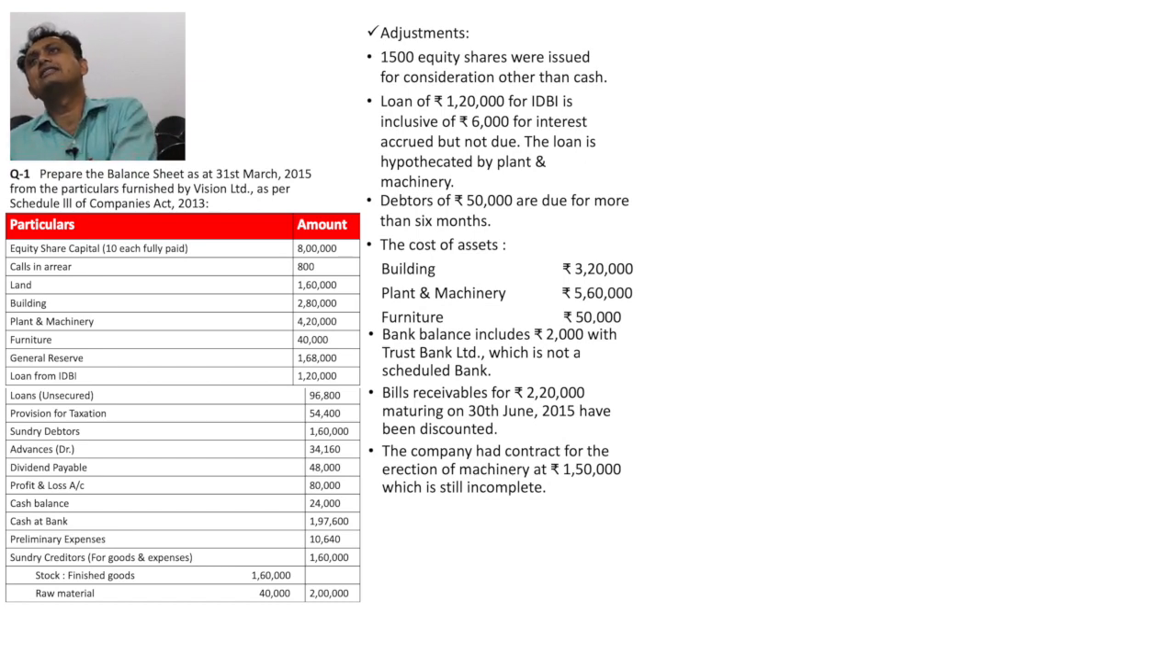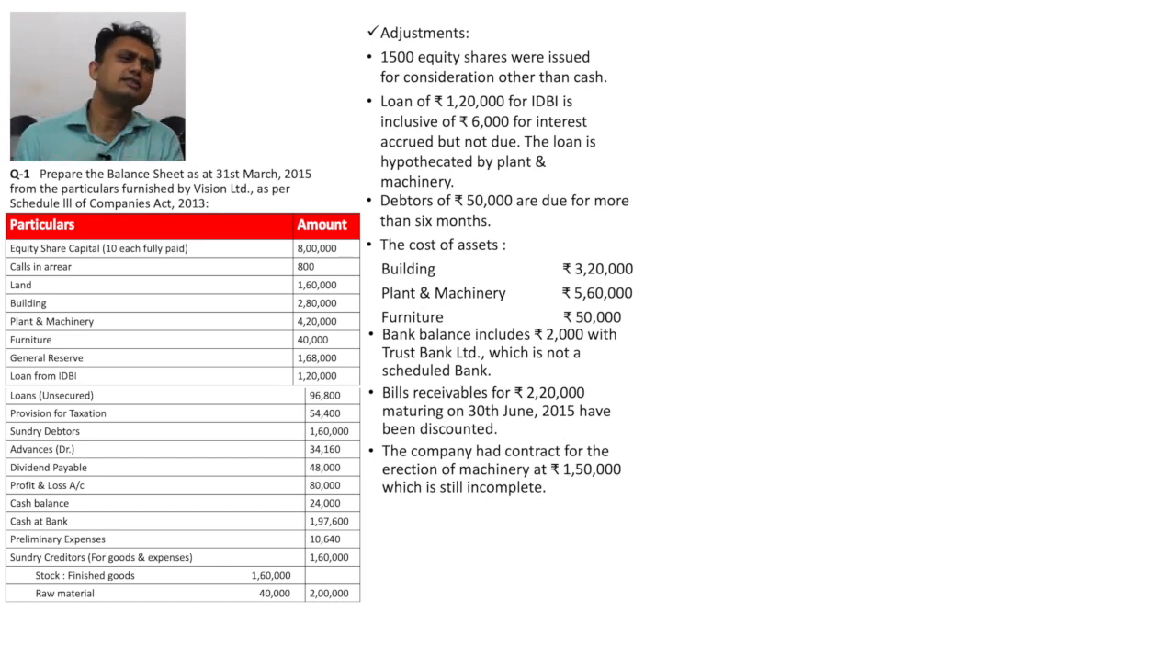Now prepare the balance sheet as at 31st March 2015 from the particulars furnished by Weasel Limited as per Schedule 3 of the Companies Act 2013. First of all we focus on the various items. They give us equity share capital, calls in arrears, land, building, plant, furniture, general reserve, unsecured loan, provision for taxation, sundry debtors, advances, dividend payable, profit and loss account, cash balance, cash at bank, preliminary expenses, sundry creditors for goods and expenses, stock of finished goods and raw material, and they give us adjustments.